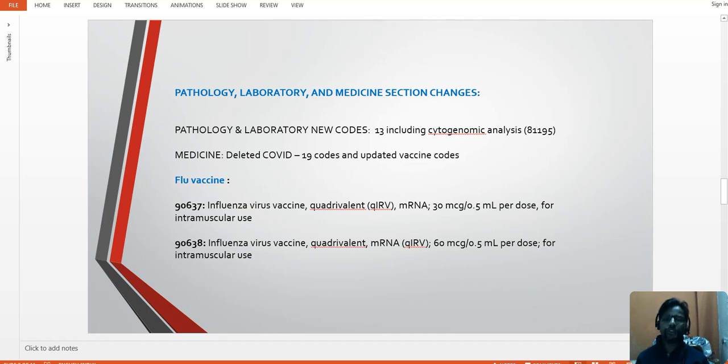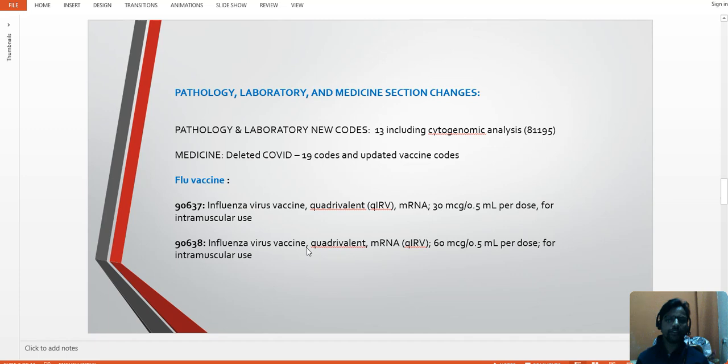Also, currently we are using more PLA codes, but we can't see those codes in the 2024 CPT codebook. We are going to see all those PLA codes which we are using currently from the 2025 CPT edition. So as we have discussed, in the medicine section COVID-19 codes are deleted and updated with vaccine codes.